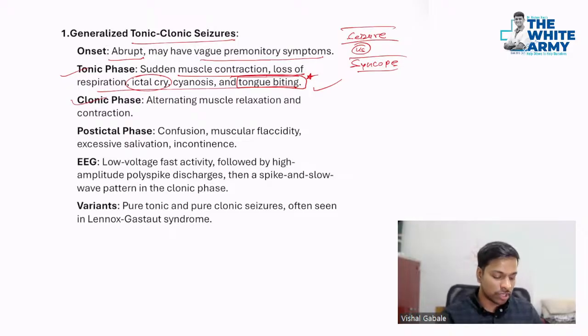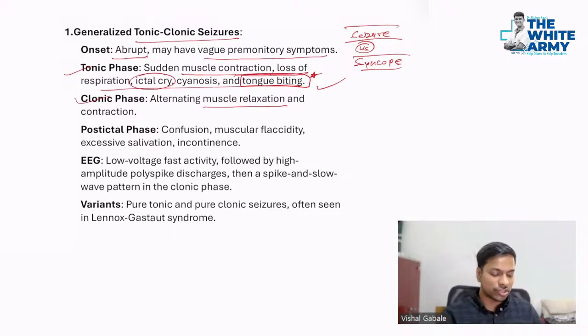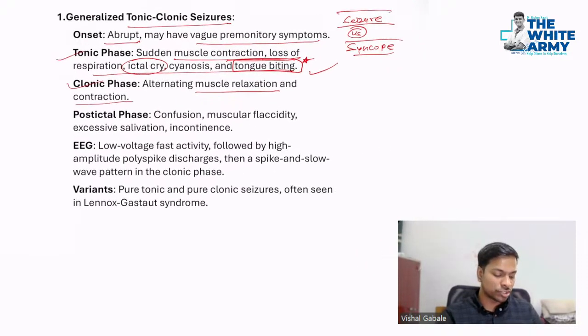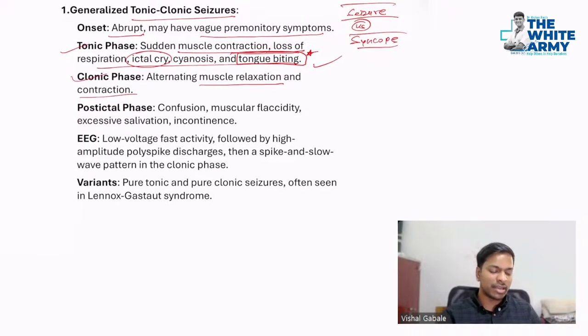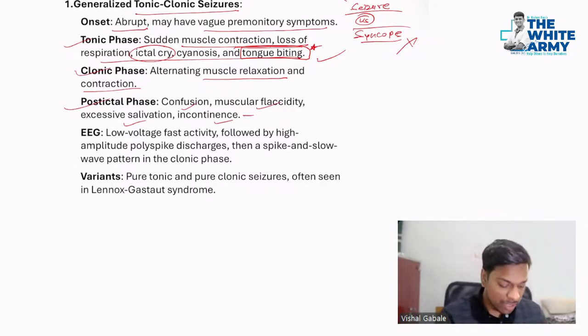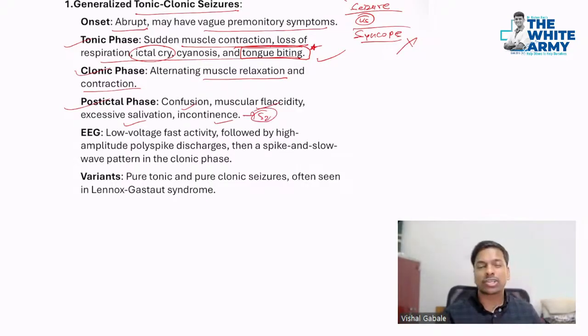The clonic phase is alternating muscle relaxation and contraction. Apart from that, there will be a post-ictal phase, which will not be in syncope, with confusion, muscle flaccidity, excessive salivation. Incontinence is also an important feature seen in seizure, which is not seen in syncope. That is one more differentiating feature between seizure and syncope.